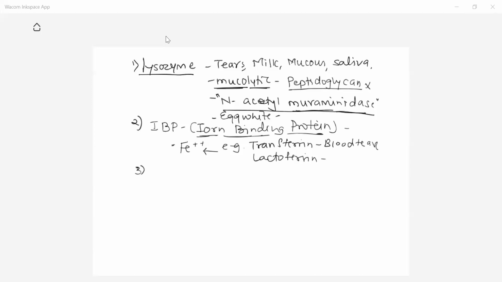The next component, which is very important, is interferon. Interferon is usually related to viral infection. When a pathogenic virus infects your body, that virus enters the respective cell for which it is susceptible.